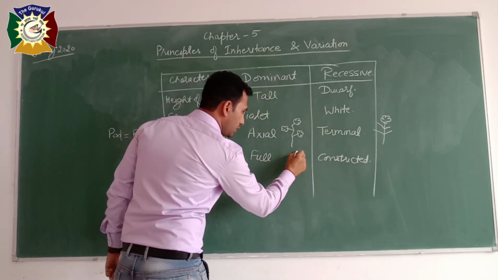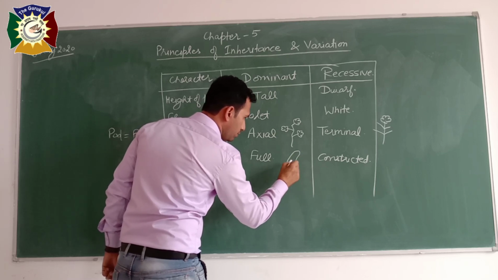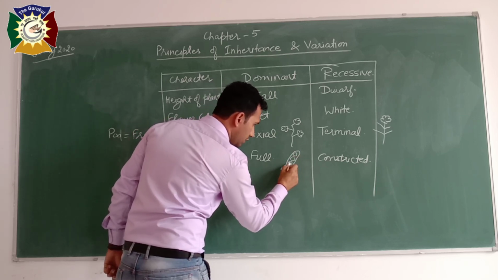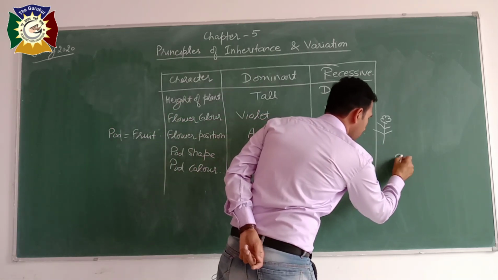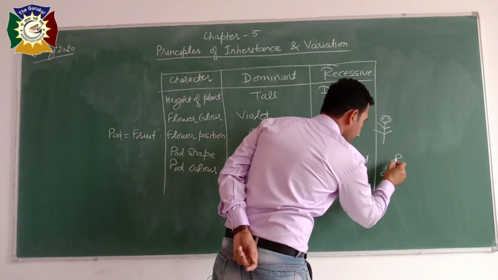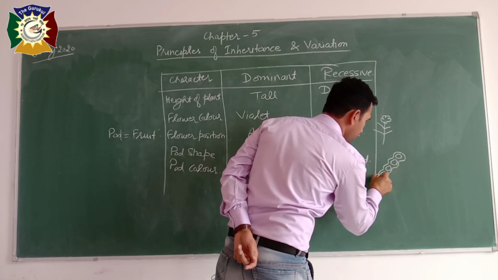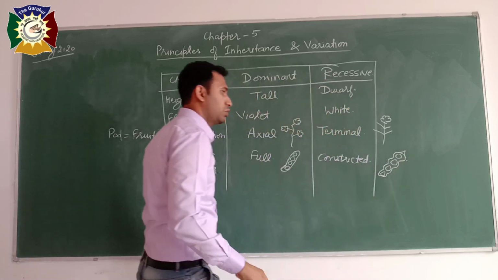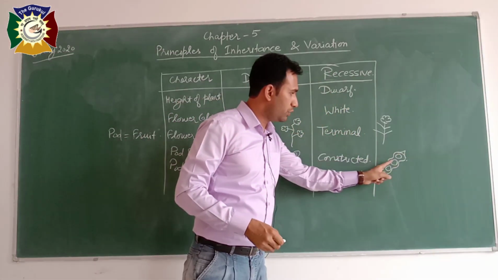Full means, as you have seen in pea, these are seeds. This is full. And this is the constricted one. So this is a regular structure, this is an irregular wavy type of structure.